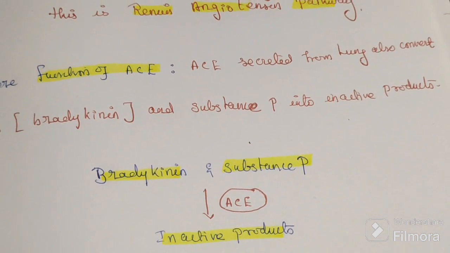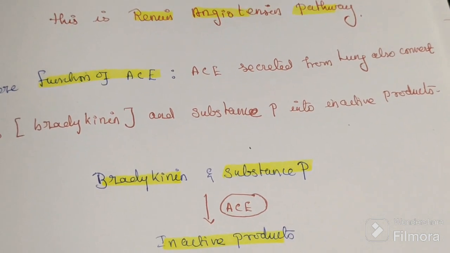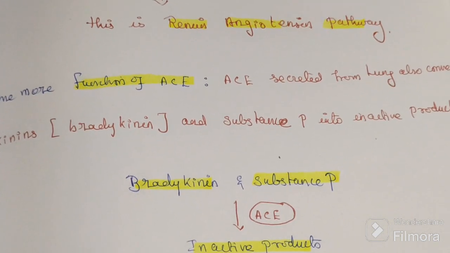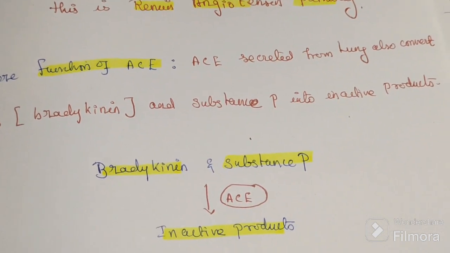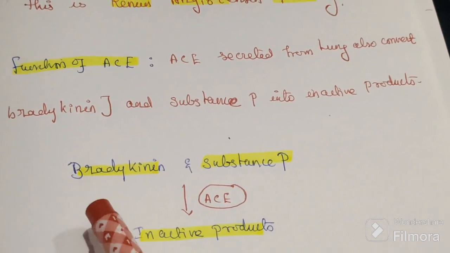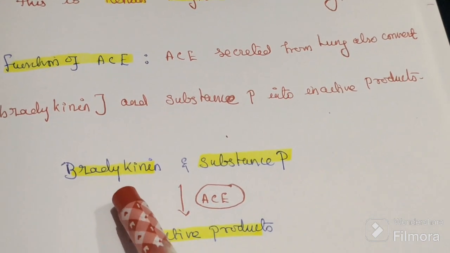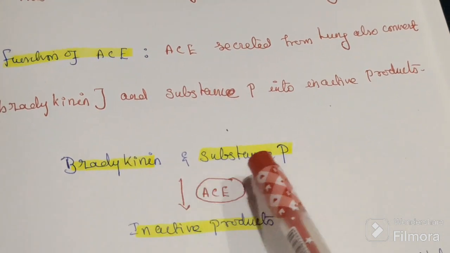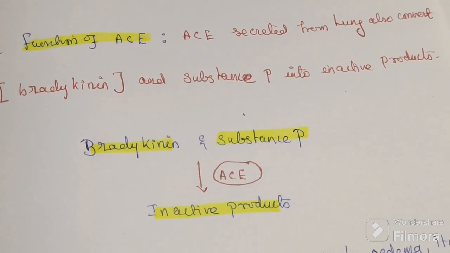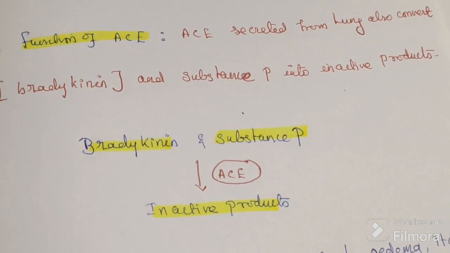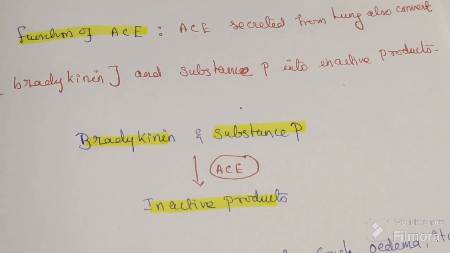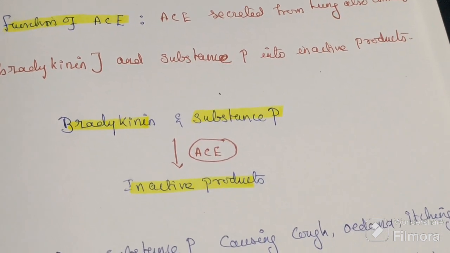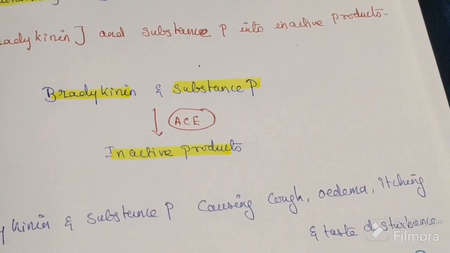In our lungs there are metabolites formed by bradykinin and substance P. It is a metabolic product, bradykinin and substance P. So ACE degrades that metabolic product, because this bradykinin and substance P cause cough, edema, itching, and taste disturbance.